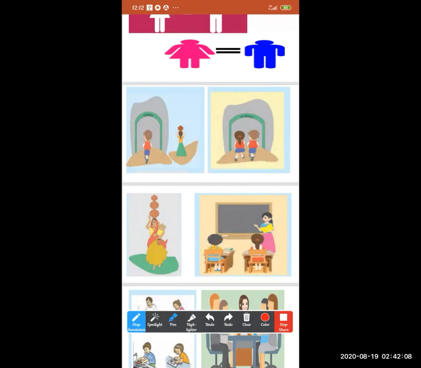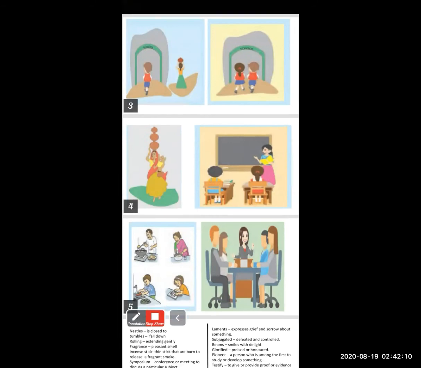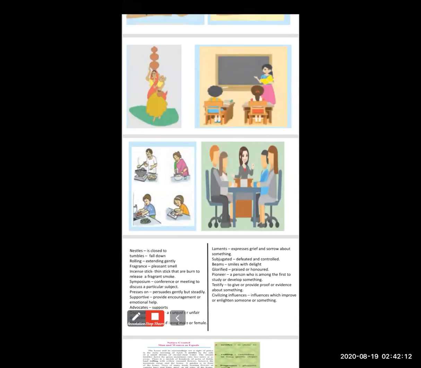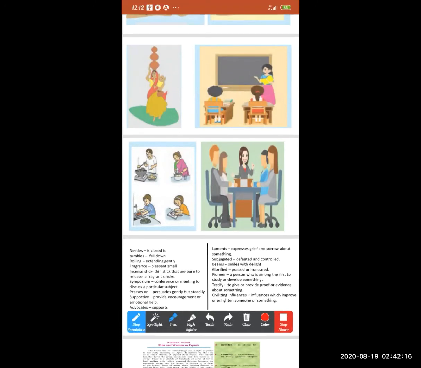Now see the third picture here. What can you see? There is one man, one woman, then the boy and one girl, and they all are busy doing the work.